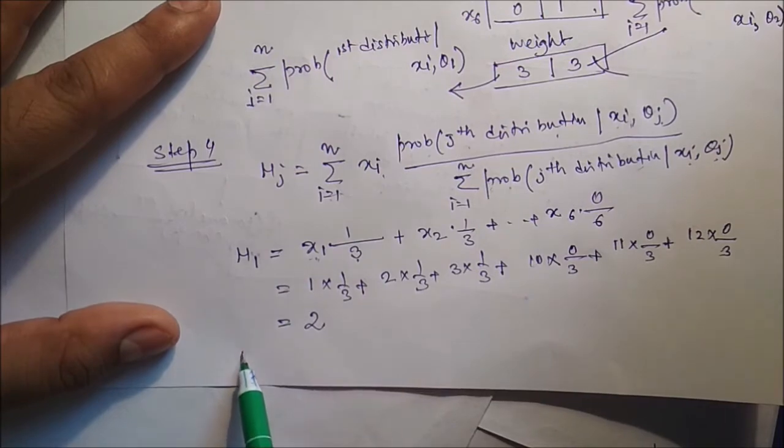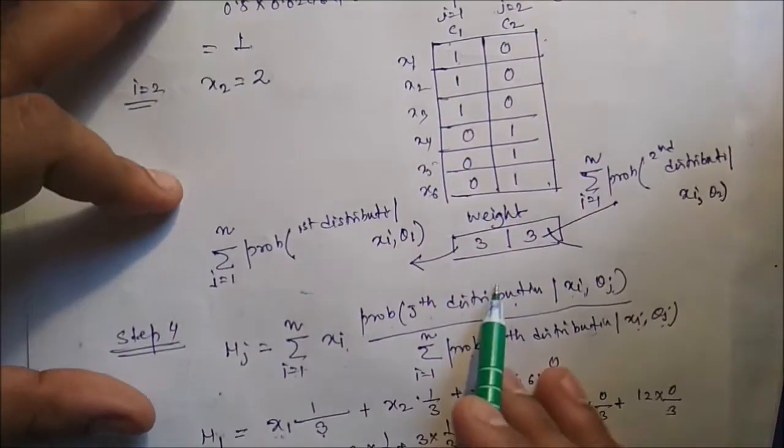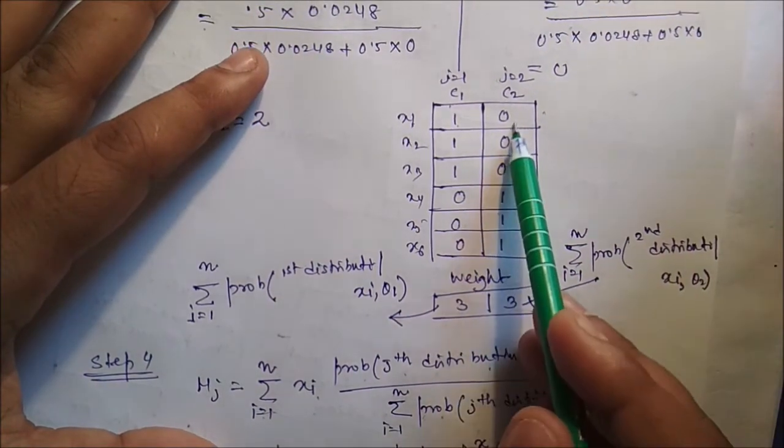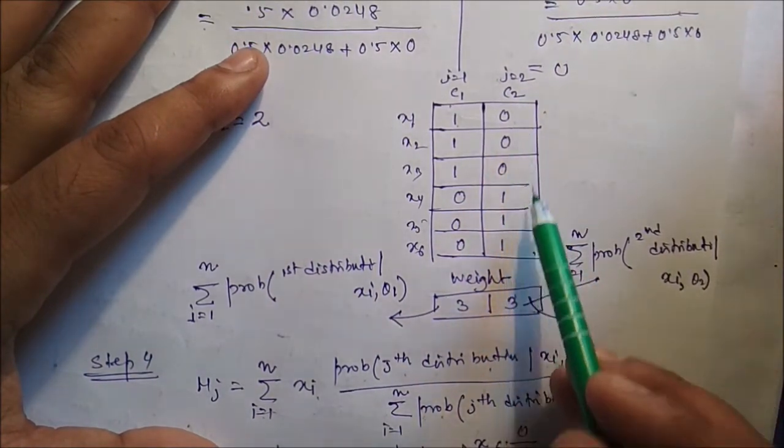Similarly, you have to calculate mu 2. Mu 2 will be x1 into probability of jth distribution, so 0 by 3 for this particular column for the second cluster.